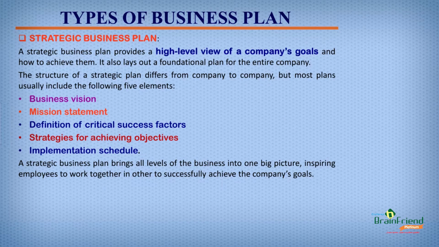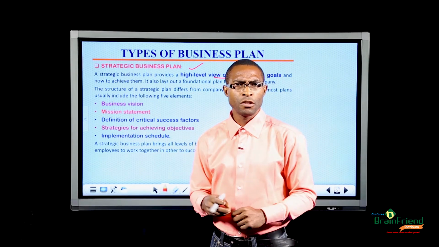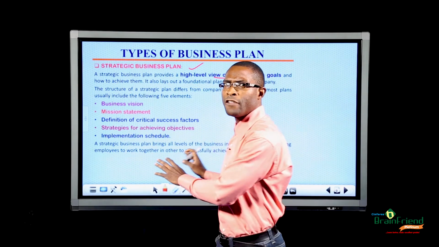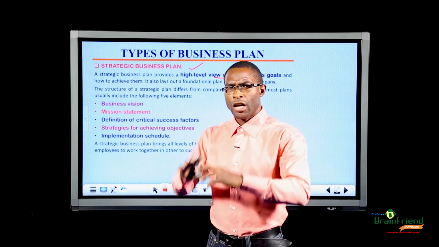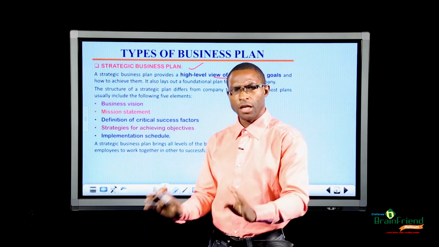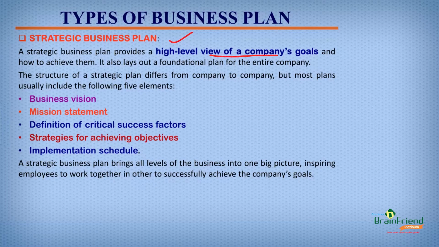Next is the strategic business plan. Now, a strategic business plan provides a high-level view of the company's goals. Here we are looking at the strategy the company adopts with respect to capturing the market. Let's say this particular firm is an automobile industry, and this firm is looking for autonomy. This firm wants to be the only automobile firm in Nigeria. What's the strategy going to look like? Now, strategic business plan has 5 basic elements.